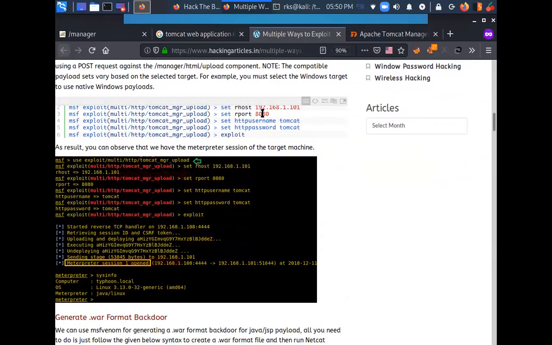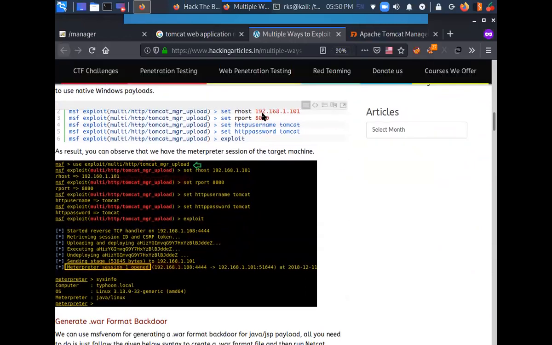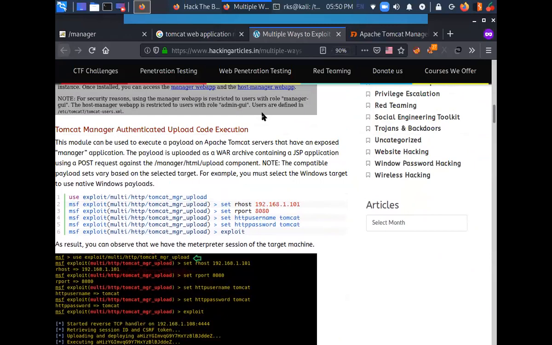Here we can see that it is using the Metasploit framework to use this exploit, exploit/multi/http/tomcat_mgr_upload. It is setting the target IP, target port, and the username and password. And then it got a shell back.